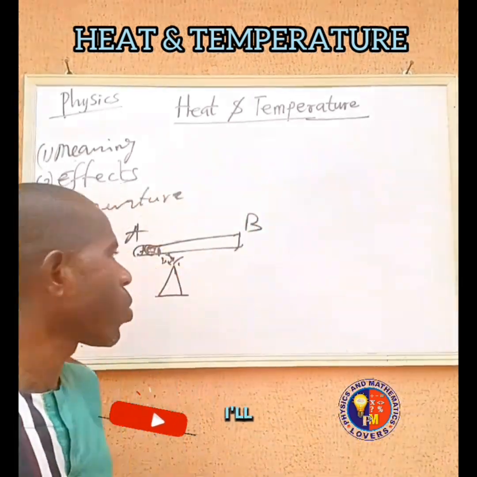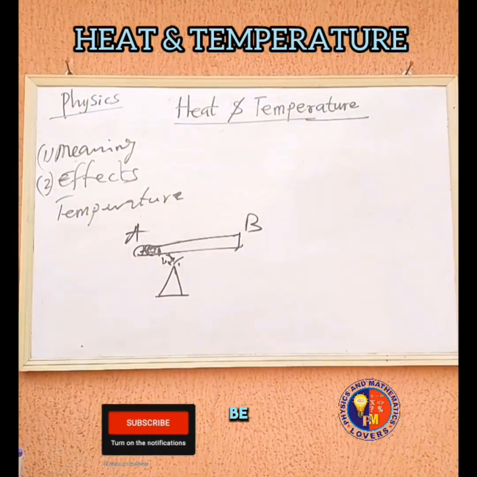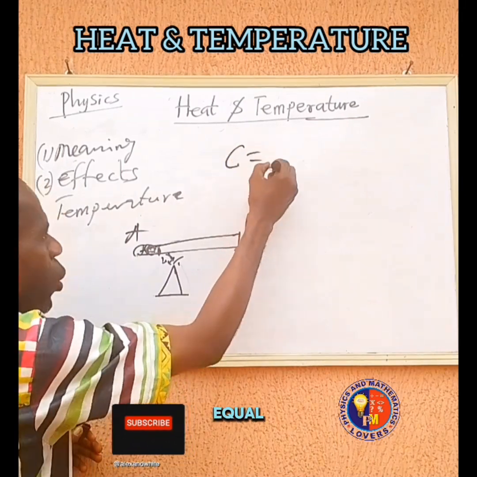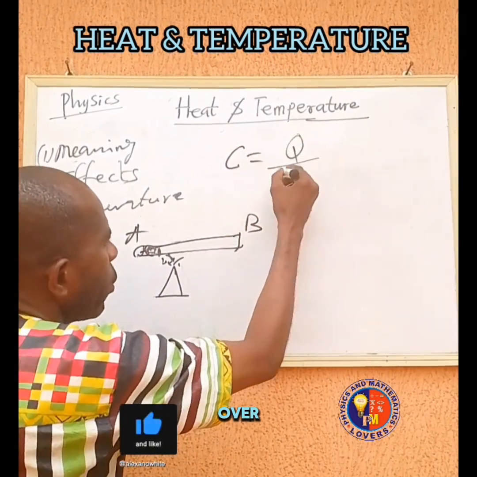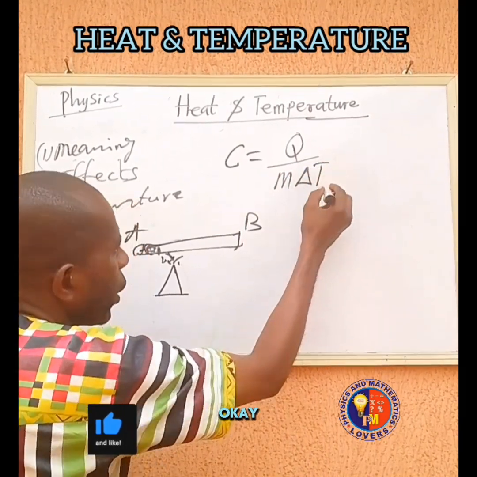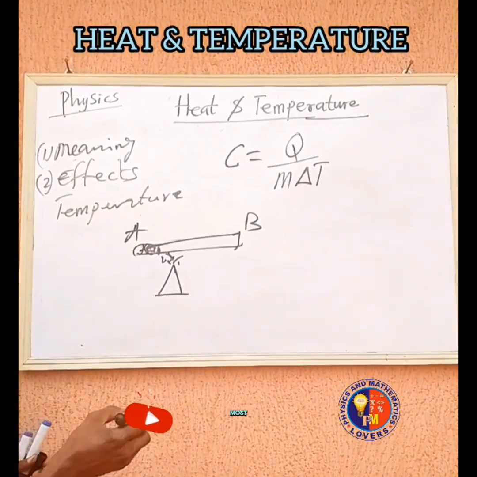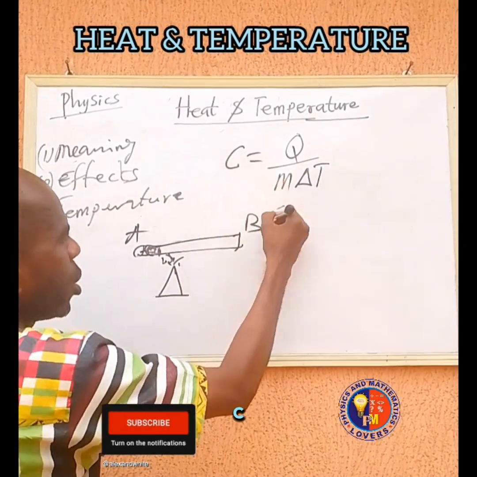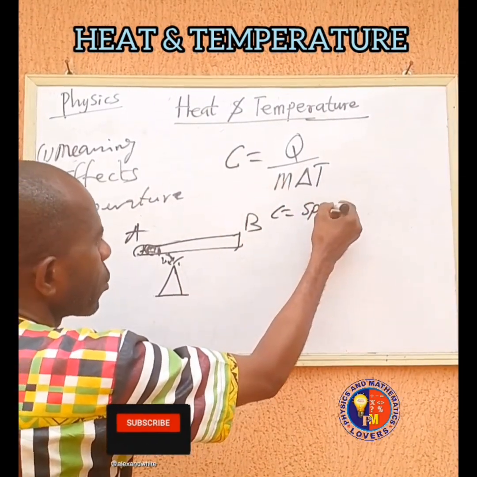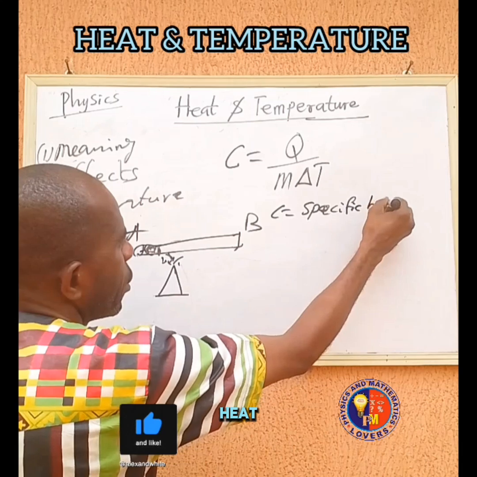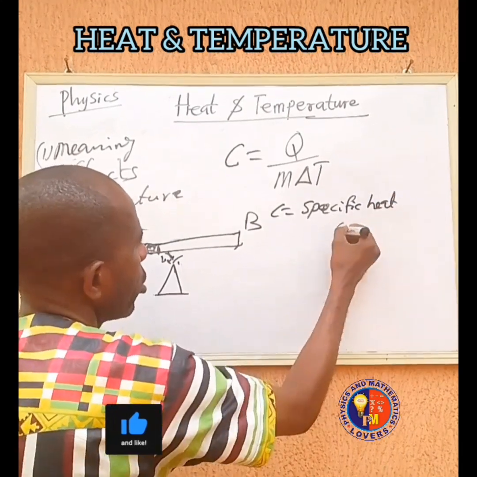So now, I'll talk about heat now. Heat can be measured by Q equals C, the quantity, all over M, the change in temperature. In most cases, you can call it theta. So this C here is equal to the specific heat capacity.